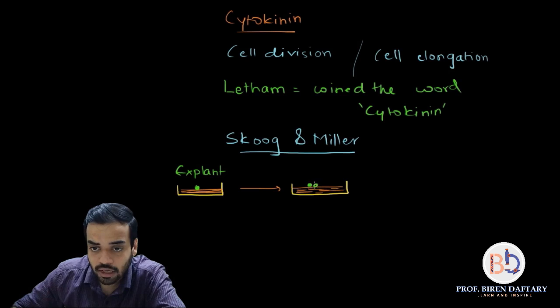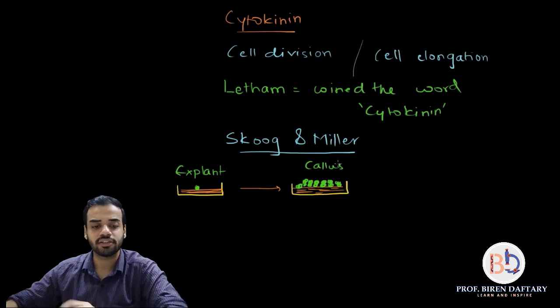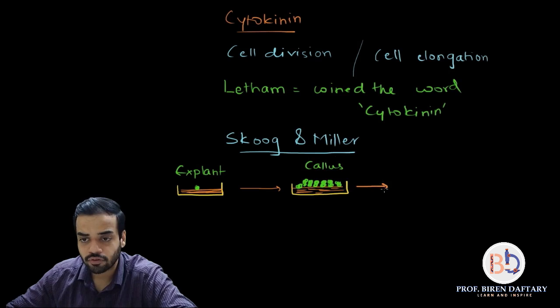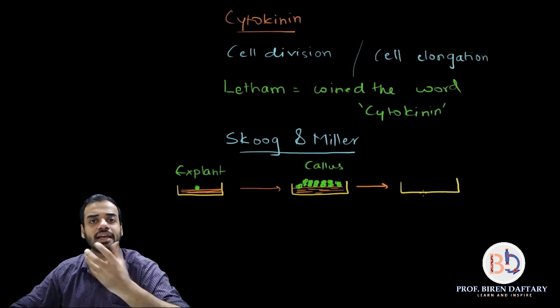So I will draw a group of cells over here, and all these cells will be attached to each other, and this group is called callus, and later on this callus will also further divide. If you want to see, again I am drawing the tray in which the callus has formed.